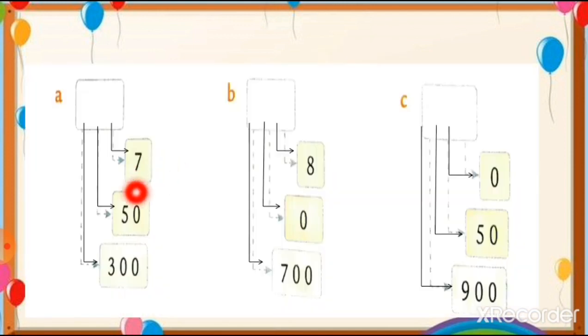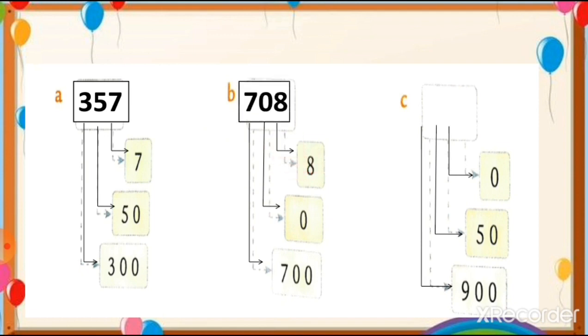Here is your textbook exercise, students. A: 300, so we put 3 here. 50, so we put 5 at the tens place, and we put 7 at the ones place. So here is the number 357. Let's see number B. In number B, 700. So 700 has 2 zeros. So we put 7 at the hundreds place, 0 at the tens place, and 8 at the ones place. So here is our number 708.